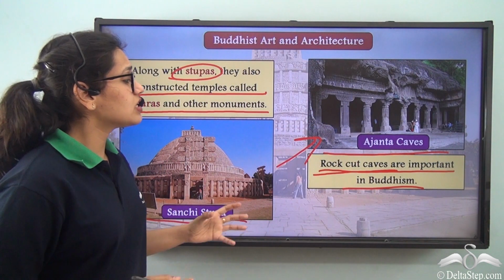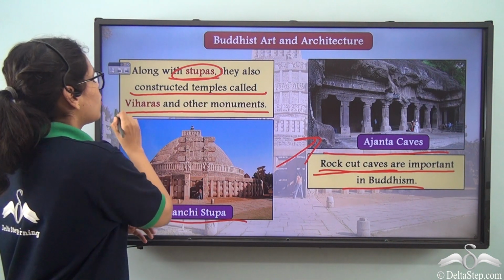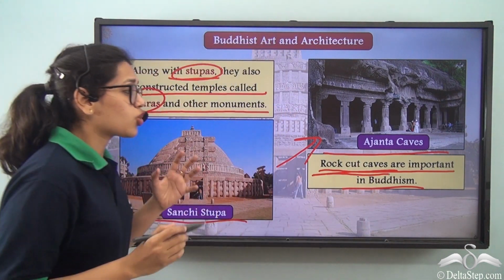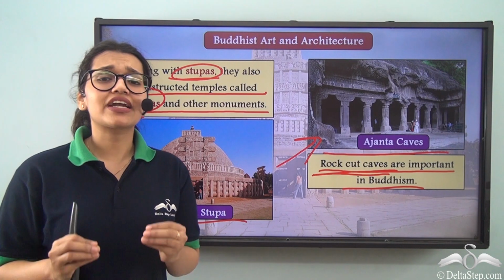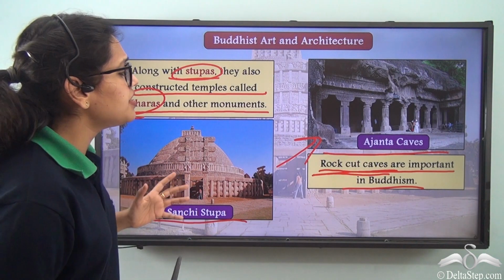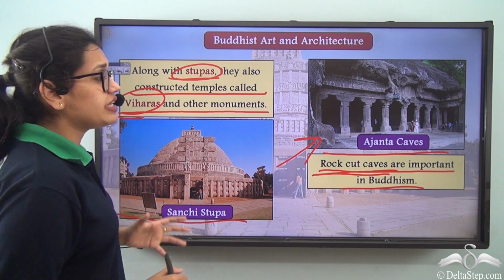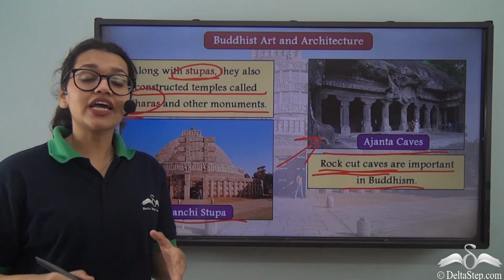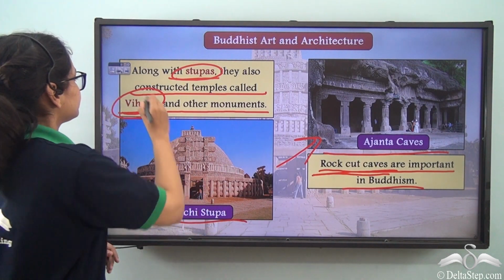And so we can understand that Buddhist people have made stupas along with viharas and other monuments along with such intricate rock cut caves. So you can see that Buddhism has in fact left a big impact on Indian heritage and art and architecture, right? And even in this day and age, a lot of people visit such monuments and places to check out exactly how beautiful these places are and to truly admire them.